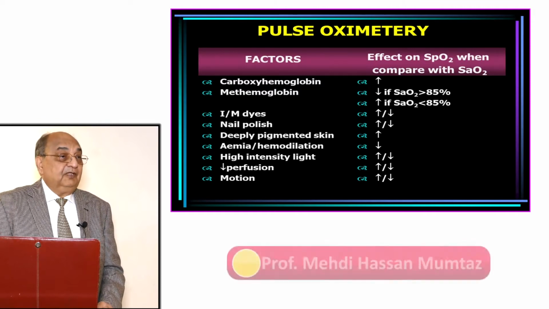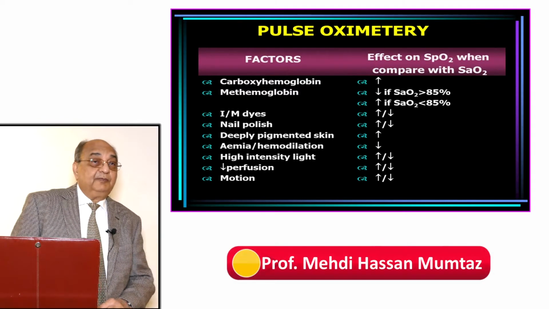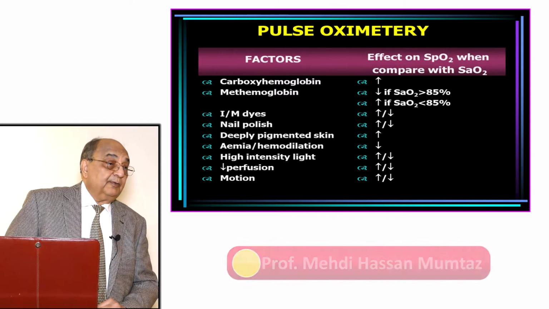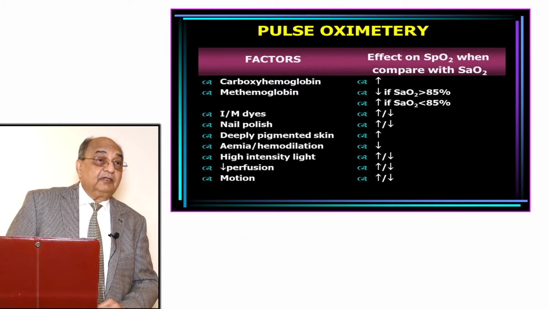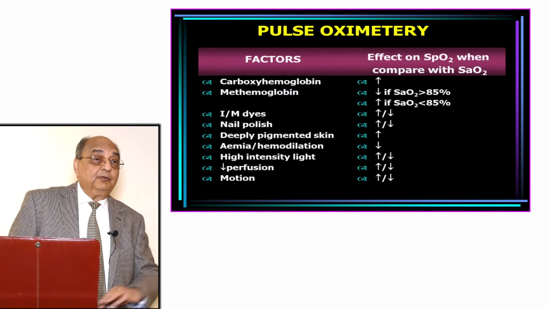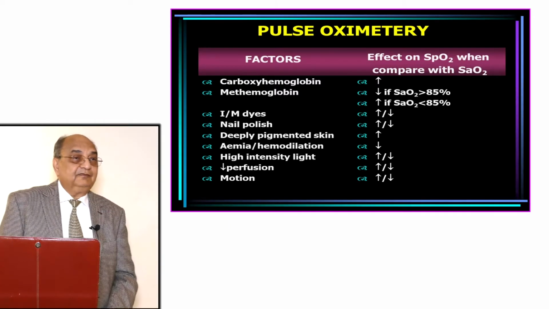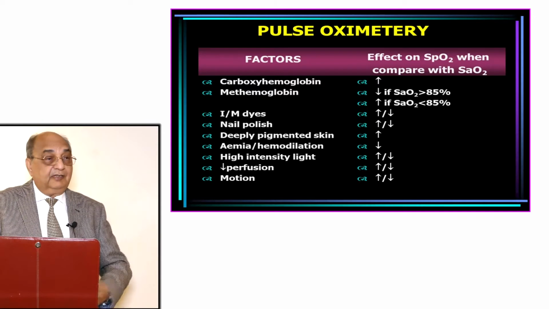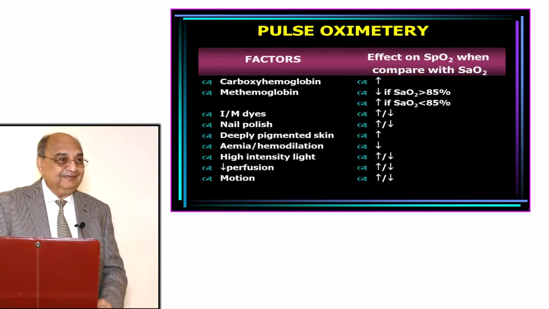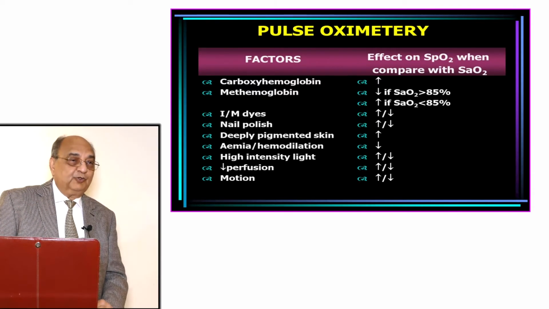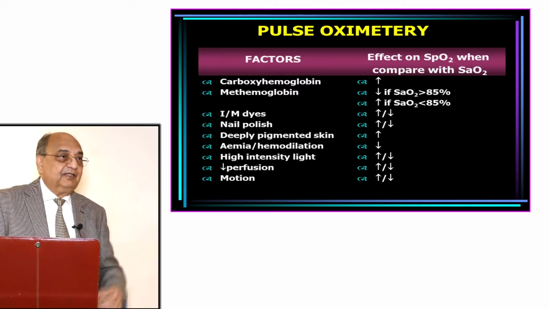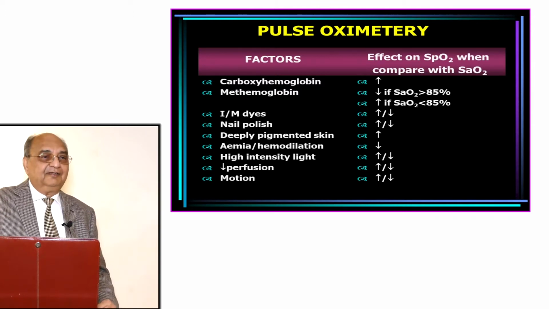Carboxyhemoglobin. If there is carboxyhemoglobin, what happens? Carbon monoxide has 200 times more affinity for hemoglobin than oxygen. It goes and occupies the hemoglobin, but it will give you a wrongly high SpO2. So patients come burnt from smoke, and you see the SpO2 is very high, lots of oxygen.